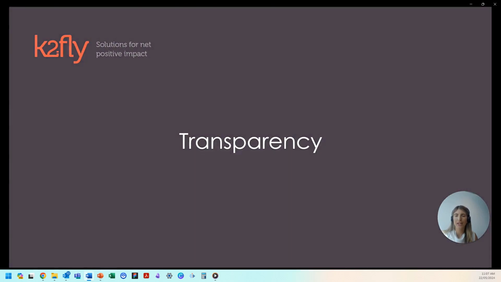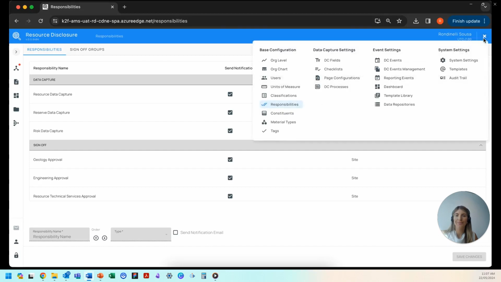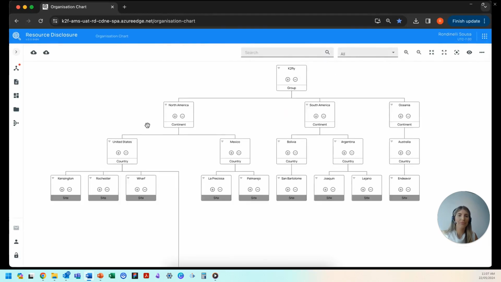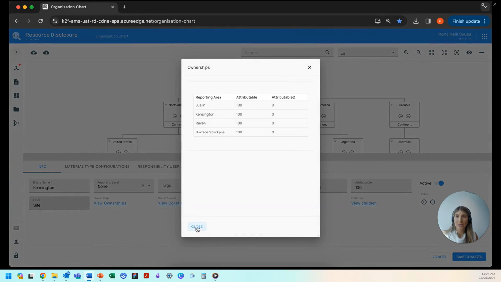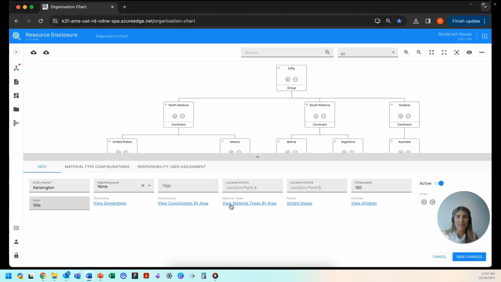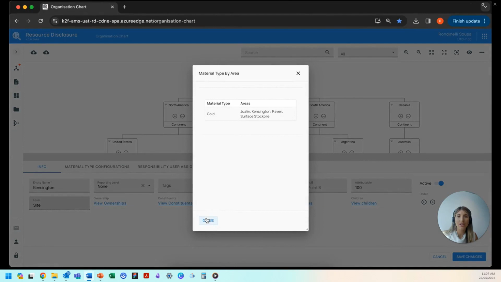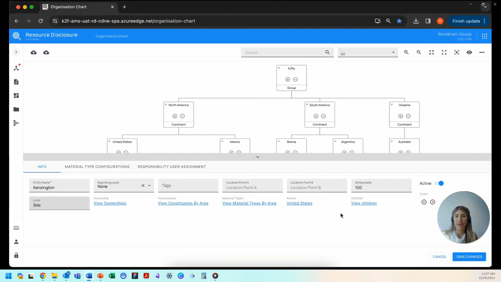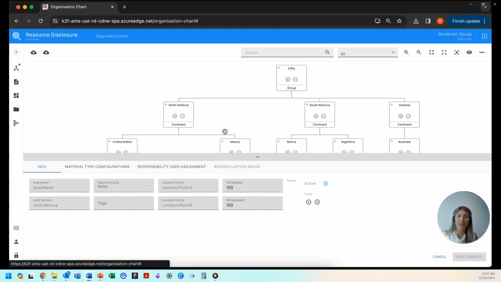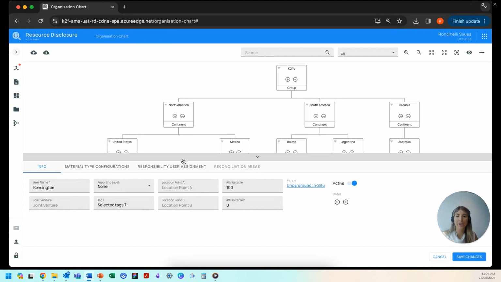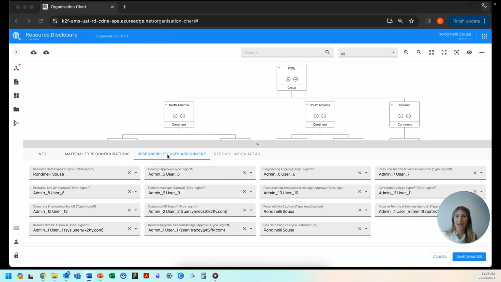So now if we go to transparency, so if we click into the org chart, we can see a snapshot of the whole organization here from operation level to corporate level. So all the details associated with ownerships, material types, commodities, locations, operation type, and all data capture areas. So it's very transparent in the system, which creates an environment where all parties, all stakeholders, are well informed and confident in the reporting process that the company has in place.